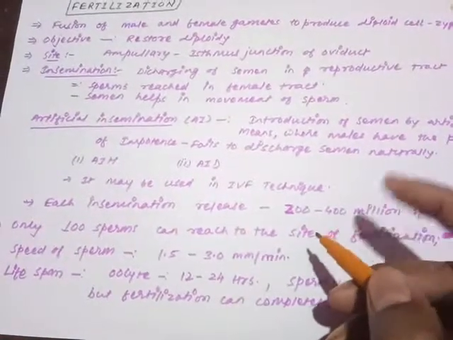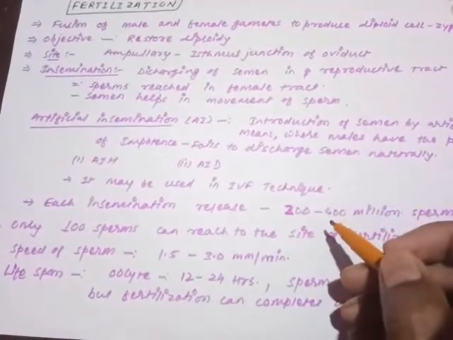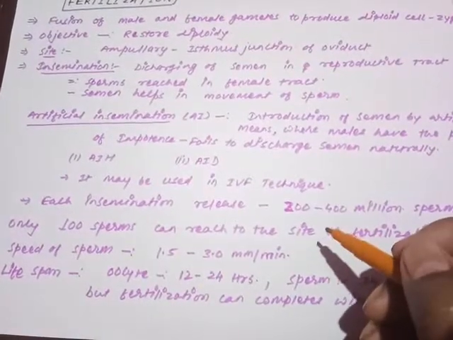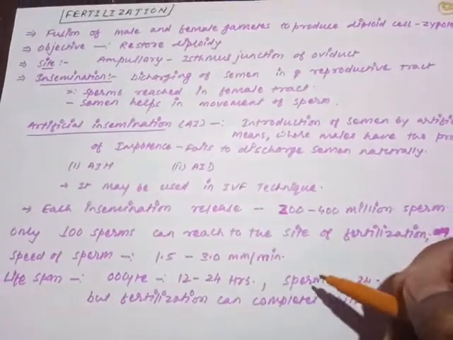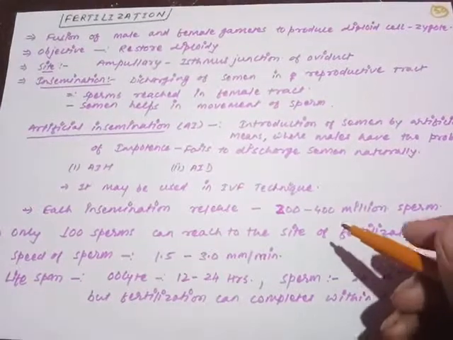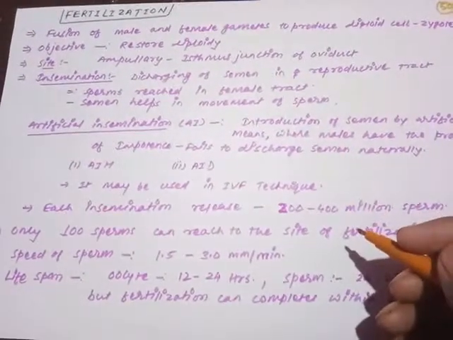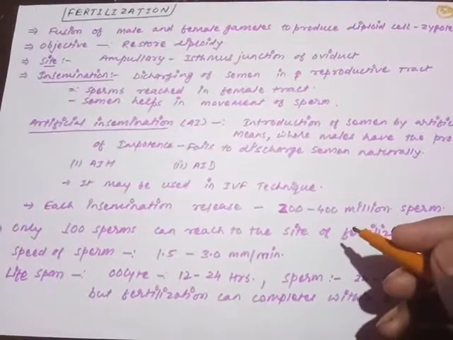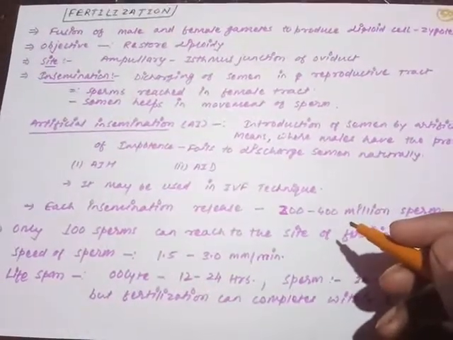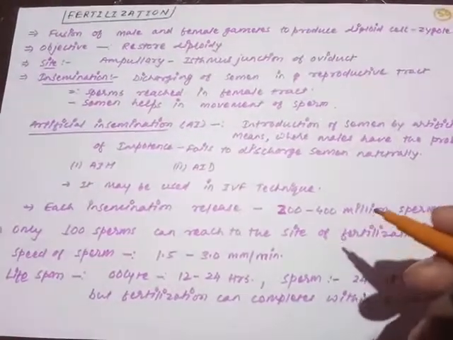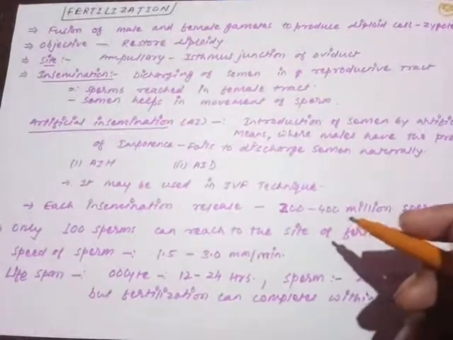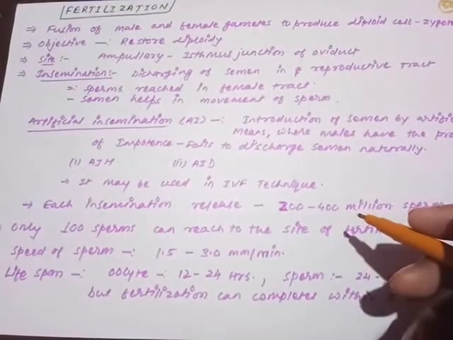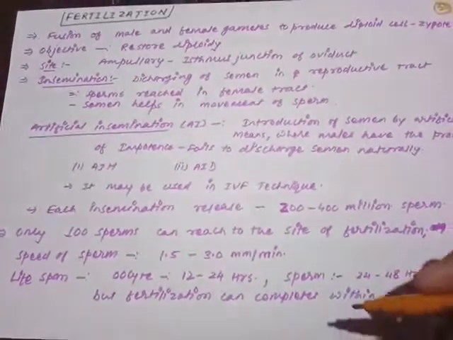Are you getting my point? Out of 200 to 400 million sperm, 100 can reach the site of fertilization, that is, the egg surface. They are touching the egg surface, and they all are trying to enter inside the egg, but only one out of those 100 is going to enter inside the egg and perform the process of fertilization. So can you think on that?